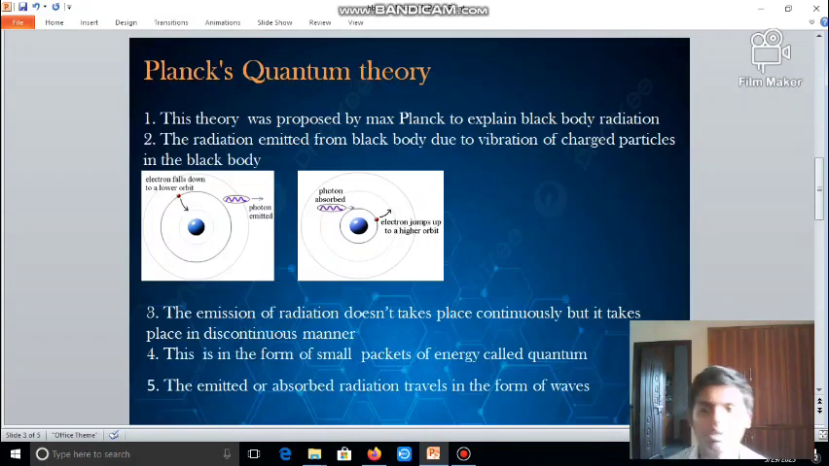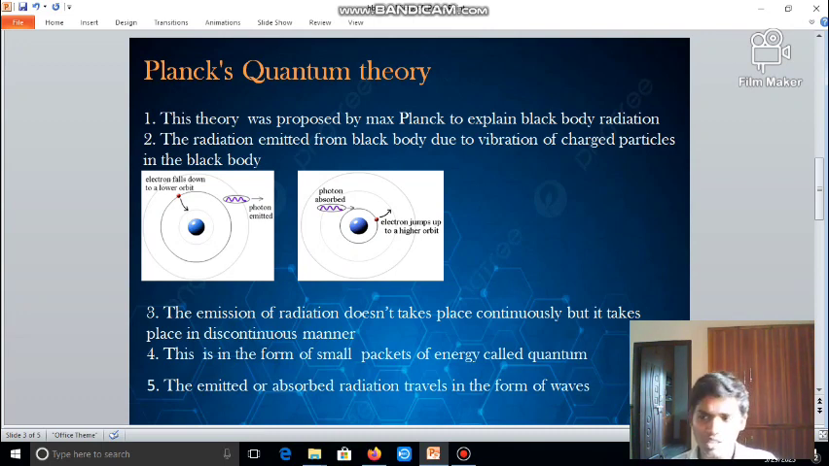Now, a person developed a theory based on this black body radiation. The person is Max Planck. The theory is called Planck's quantum theory. This theory was proposed by Max Planck to explain black body radiation. The radiation is emitted from a black body due to vibration of charged particles in the black body.